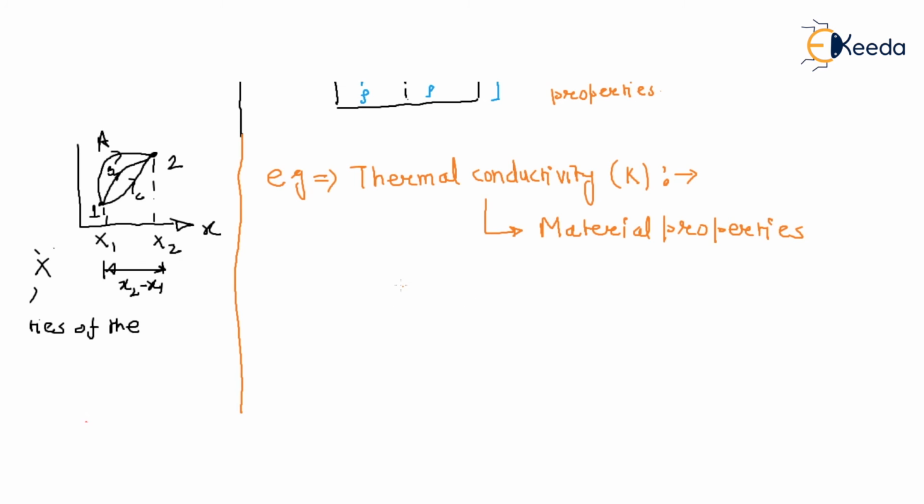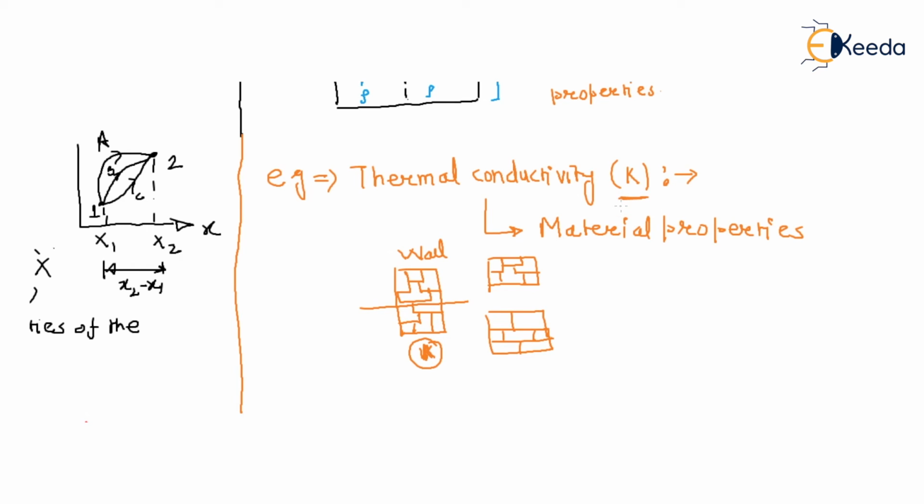So if there is a bricks wall, a wall of thermal conductivity K, and we separate this wall into two walls of the same material, has the thermal conductivity changed?